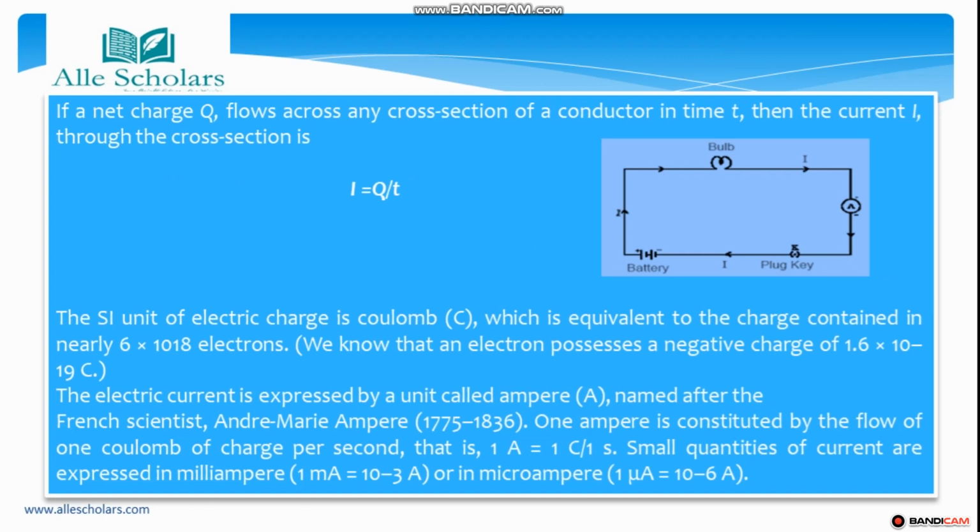So as we know, electric current is expressed by the amount of charge flowing through a particular area in unit time.